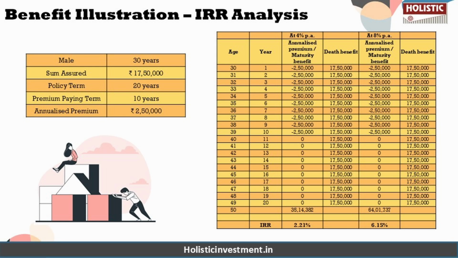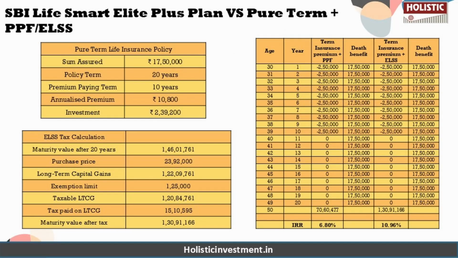So, in a nutshell, the SBI Life Smart Elite Plus plan falls short in delivering competitive returns and sufficient insurance coverage, making it ineffective in both its investment and protection aspect of the policy. So, now as we know it's not giving us a desirable outcome, what we are going to do instead is conduct a comparative analysis.